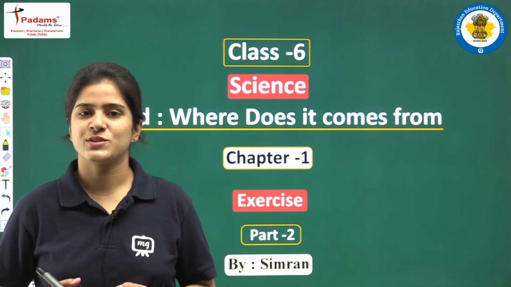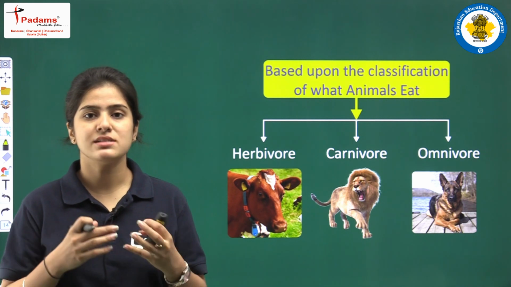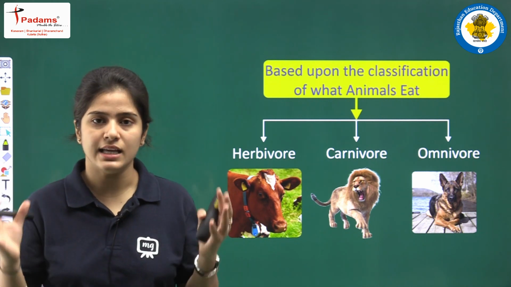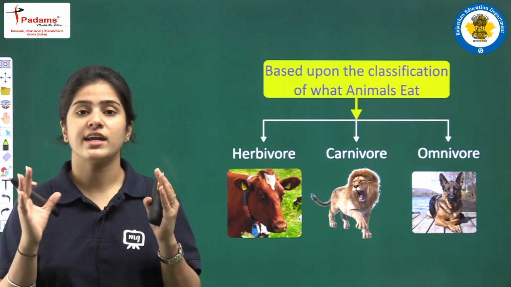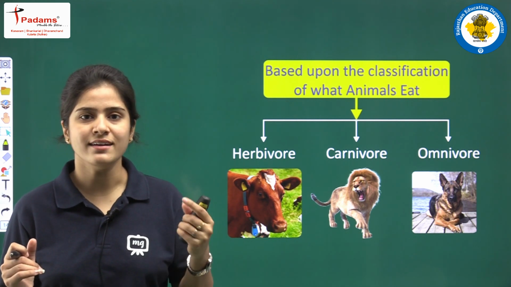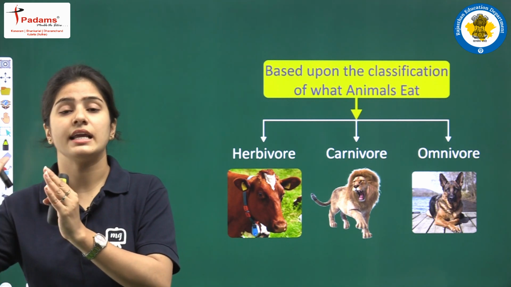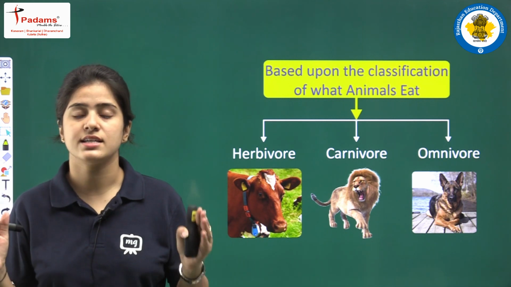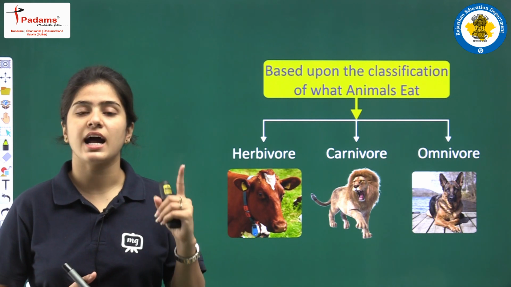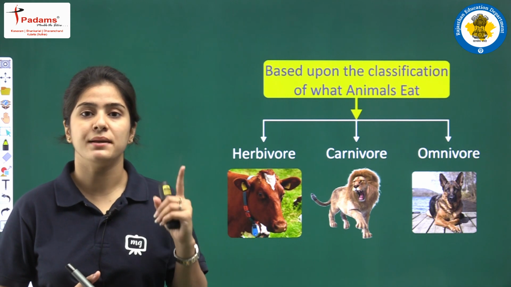Okay. So based upon what animals eat. Animals eat something, right, for their survival. So based upon what animals eat, we have characterized the animals into 3 parts. You're getting what I'm saying? Based upon the category of what animals are eating, the animals are characterized in 3 parts. First one, herbivores. Herbivores are the organisms that are eating only and only plant products.